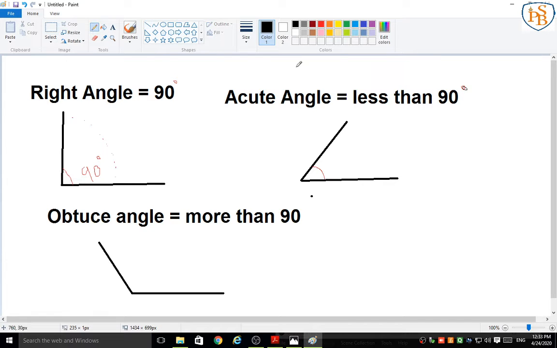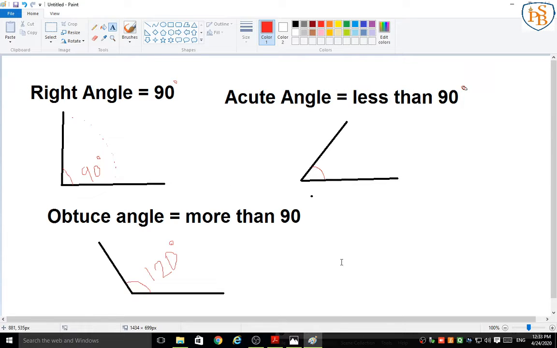Okay. This is what our obtuse angle means. It could be 100, 110, 120 degrees. Like that, it's supposed to be 120 degrees. It is called an obtuse angle.